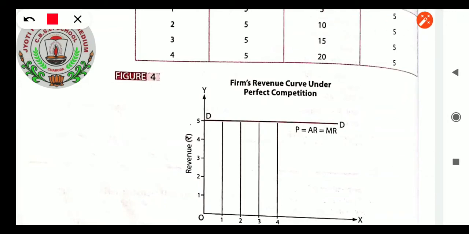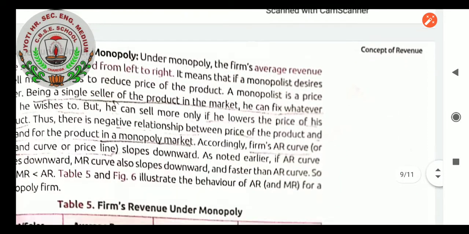What is it revealing? AR and MR are constant. You can see price 10 at 1 unit, and at 20 as well. Here the relationship between MR, AR and revenue is also shown. So it is showing that TR is increasing at a constant rate with 5 units. We can see MR is also constant at that rate.